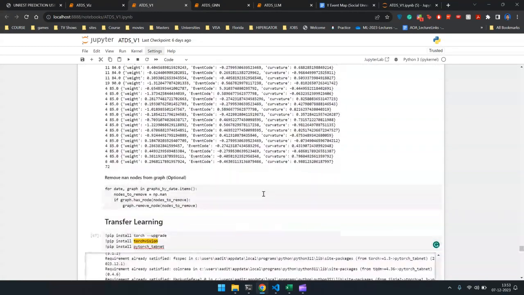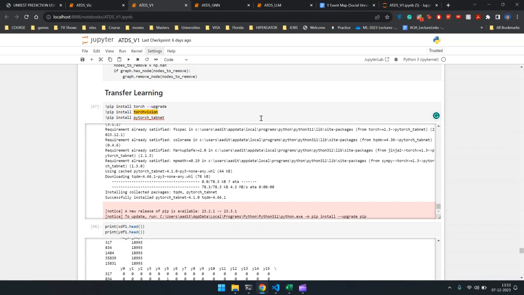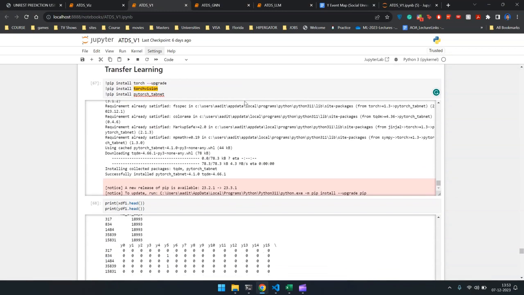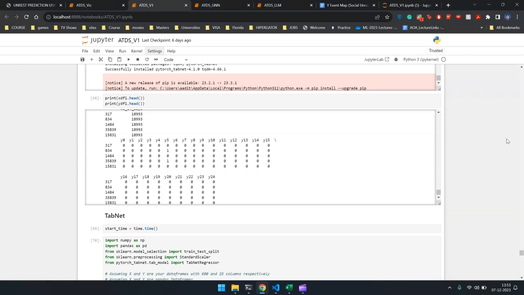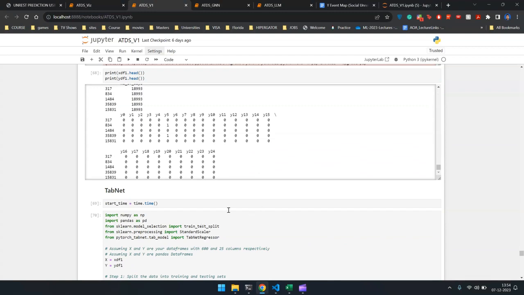Yeah, then the final models we tried were some transfer learning models. These models gave us the best results we've got for this data. The first one was a PyTorch model called TabNet Regressor.